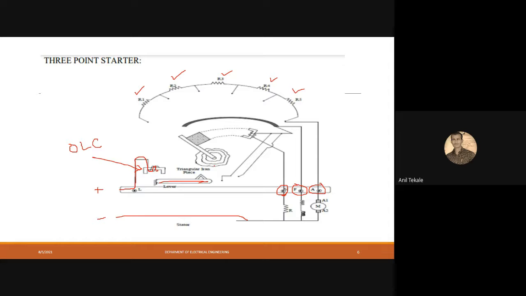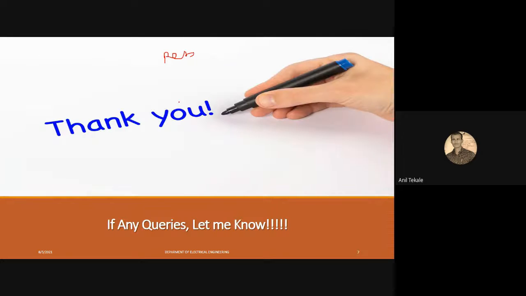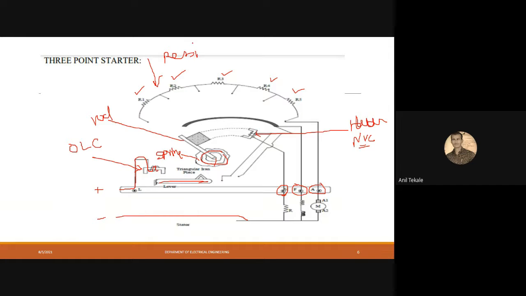Then this supply is given to the spring. This circular round is the spring. That is the rod. Then that is known as the holding coil, or we can say NVC, no voltage coil. Then these are known as resistances. This is the armature, the field, and this is the resistance. Now we have cleared the notation.